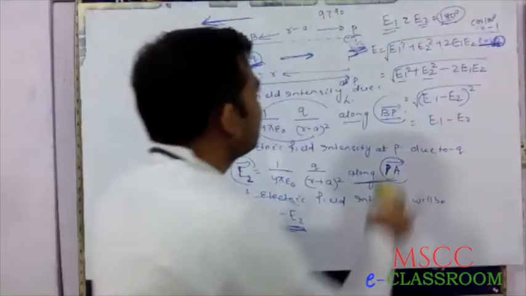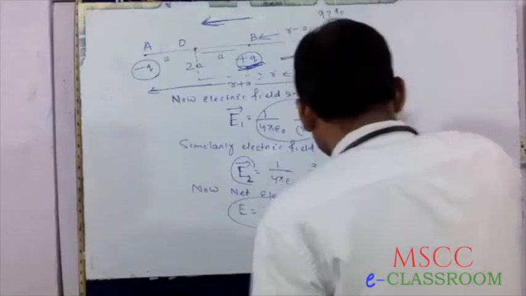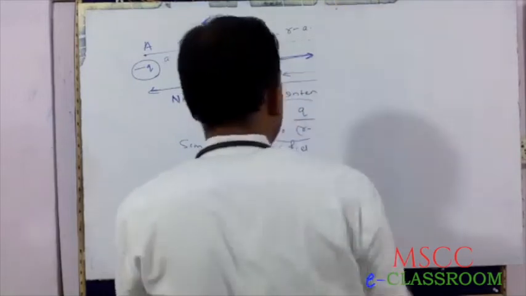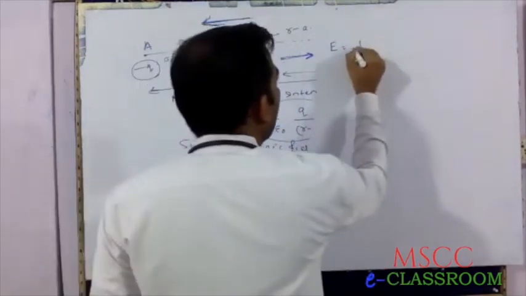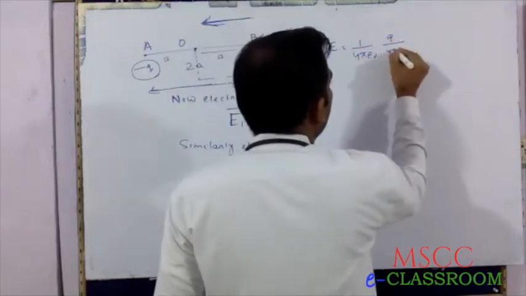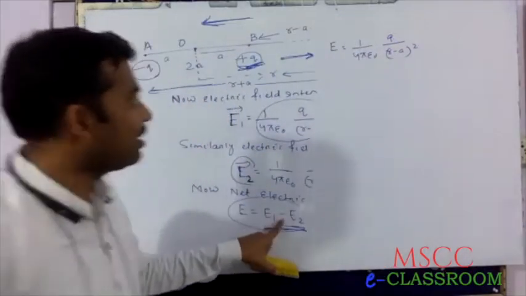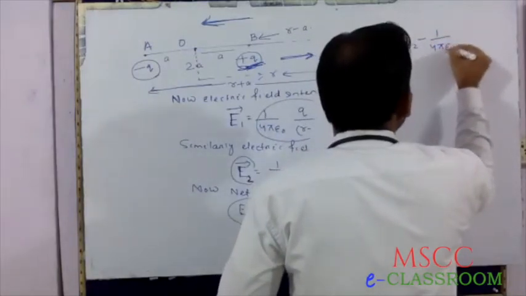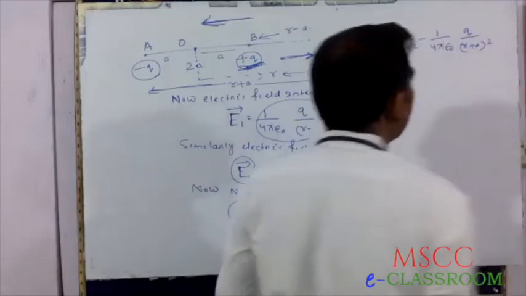Next step. Now we start solving. That implies we can write E equals E1, 1 by 4 pi epsilon naught Q by R minus A whole square, minus E2, 1 by 4 pi epsilon naught Q by R plus A whole square.